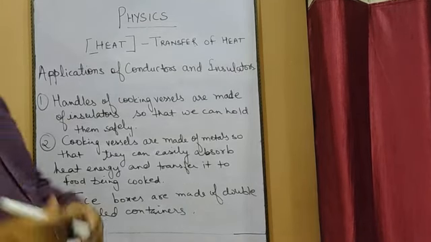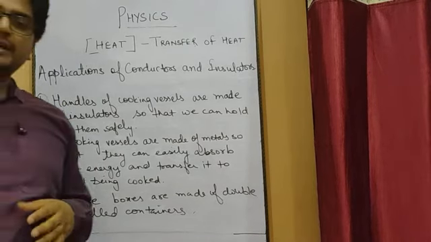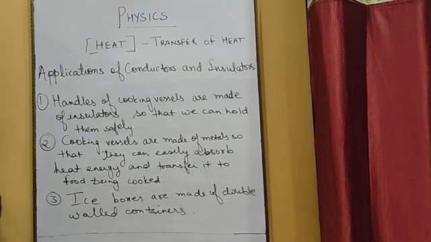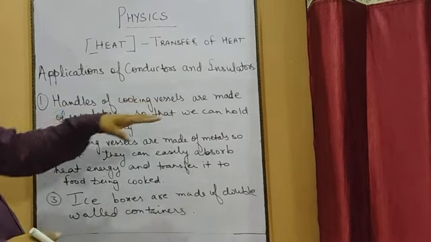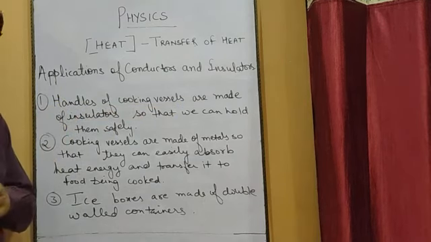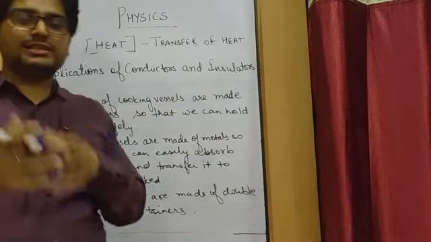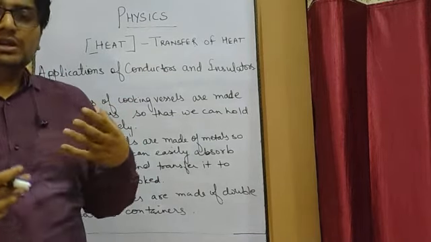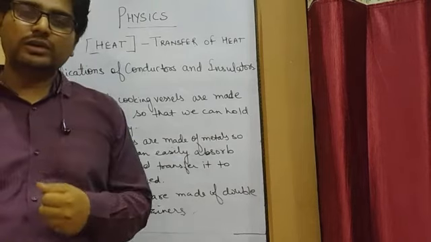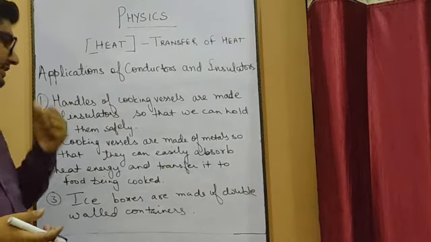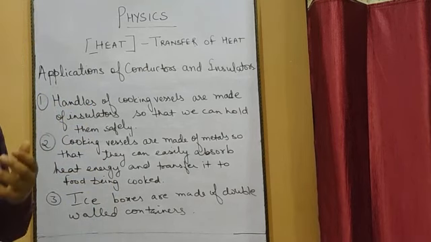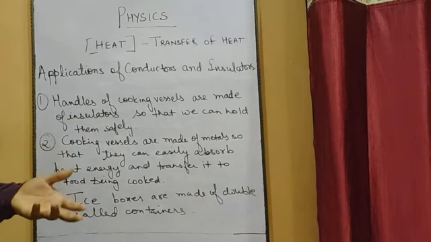Now, since we know what are conductors and what are insulators, that is bad conductors of heat, let us talk about some applications, meaning their uses. So first application: handles of cooking vessels are made of insulators. If you look at the cooking vessels, kettles or cooking vessels in which you prepare or cook your food, the handles of those cooking vessels are made up of insulators, meaning bad conductors of heat, like plastic.